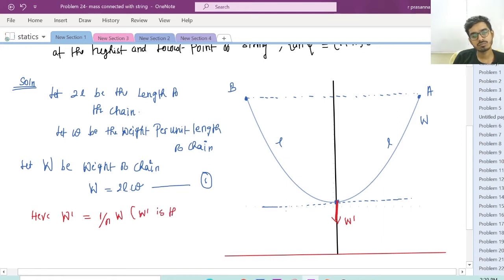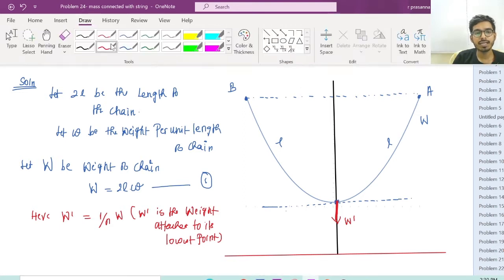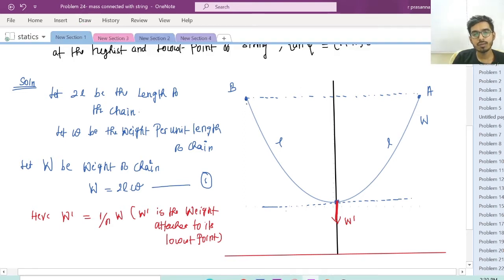W dash is the weight attached to its lowest point. So they have given that they have attached 1 by n, right? So 1 by n of W, right? That is what they have given. So if I attach a weight, how will my new catenary be? So my new catenary will be